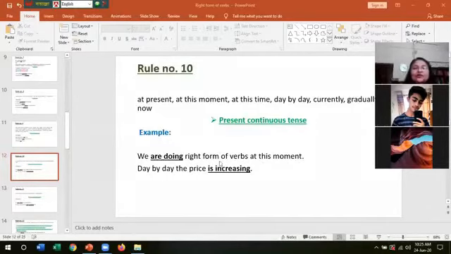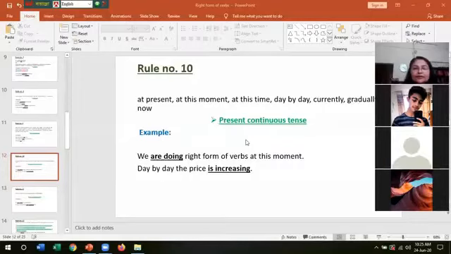We are talking now. At this moment, we are following Zoom class. Day by day, the price is increasing. Currently, the situation is going out of control. So all these are examples of rule number 10. Have you understood?